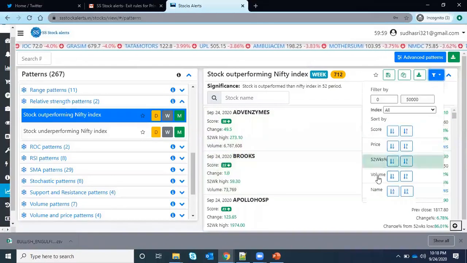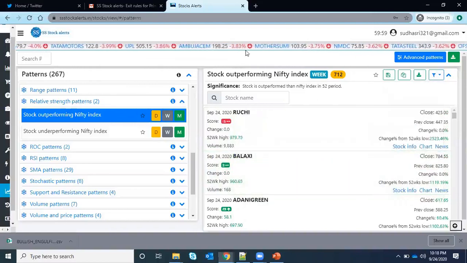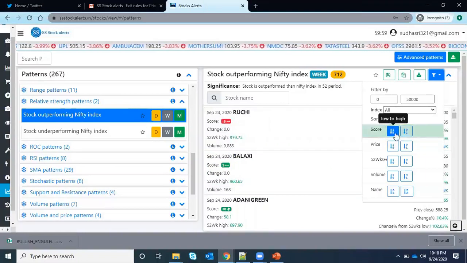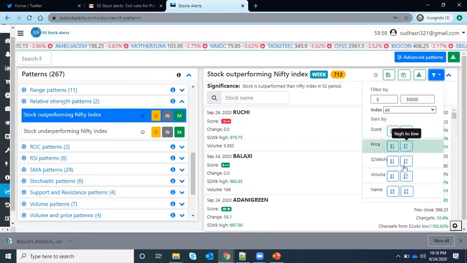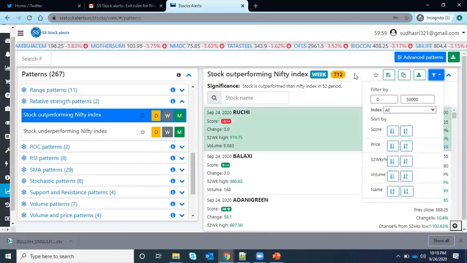As already explained, you can just go here and click this. The right side is for descending. The first one is ascending, that means it will print from lowest to highest. The second is highest to lowest, and you can do it on any column, like volume or 52 week low price, and you can do any sort.